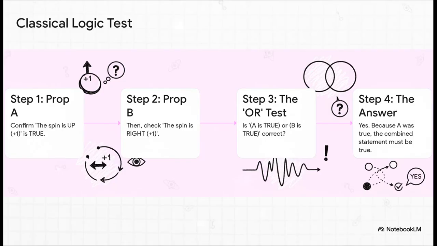All right, let's start in our world, the classical world. Imagine we have some object, and it has a property we'll just call spin. So first, we check proposition A. Is the spin up? And yep, we measure it, we confirm it's true. The spin is up. Got it. Now we go and check a different proposition, B: is the spin right? Now here's the thing. It doesn't even matter what the answer for B is. If I ask you, is it true that either A is true or B is true? Well, of course it is. We already confirmed A was true a second ago, so that or statement has to be true. Makes perfect sense. Simple logic, right?